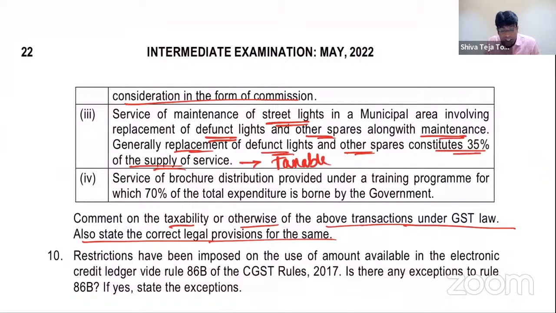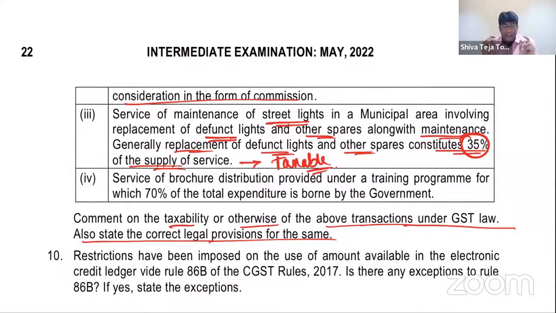This one will be taxable, my dear friends, because in case of composite supply of goods and services provided to the government, that is exempt only if the value of the goods constitutes not more than 25% of the value of the composite supply. But here in this case, it is constituting 35%. That is why it is taxable.